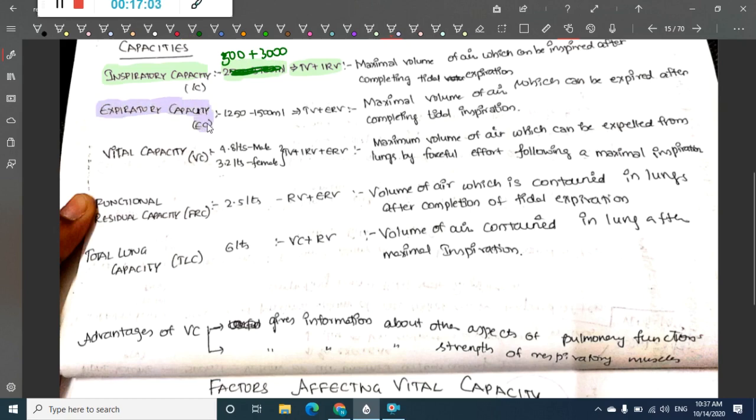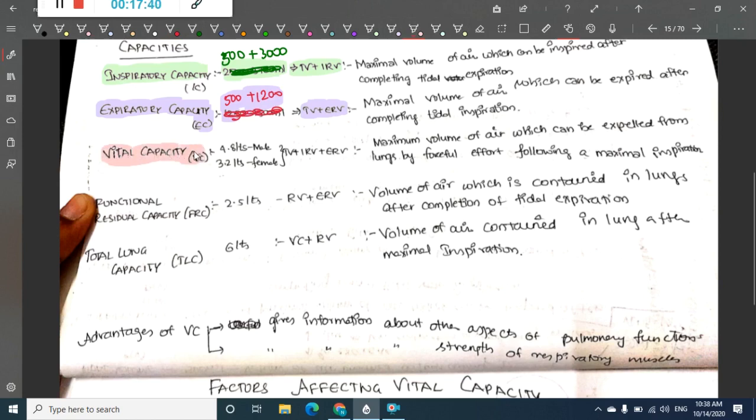Expiratory capacity is the maximum amount of air that is expired after a normal tidal inspiration. After inspiration, the amount of air that is expired is tidal volume plus expiratory reserve volume. So what is the value of this? Let us calculate this also. Tidal volume is 500 plus expiratory reserve volume, which I took as 1200, so it is 1700 ml. Okay, next we have vital capacity.